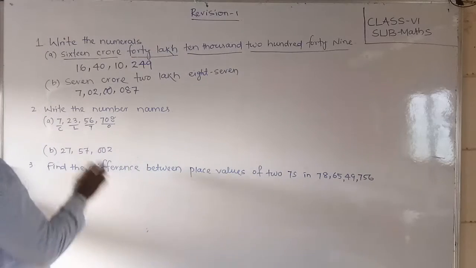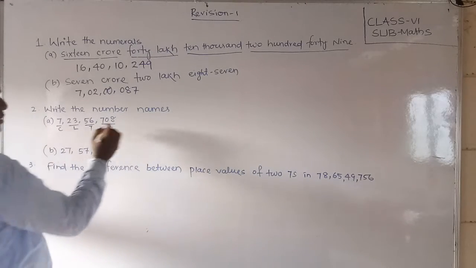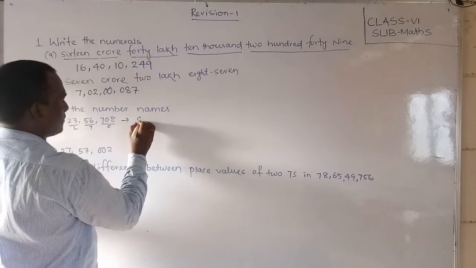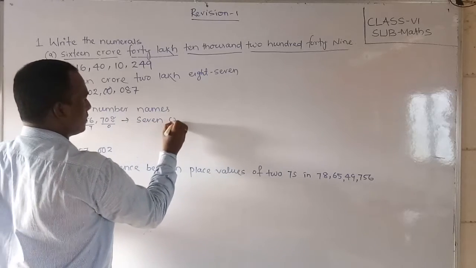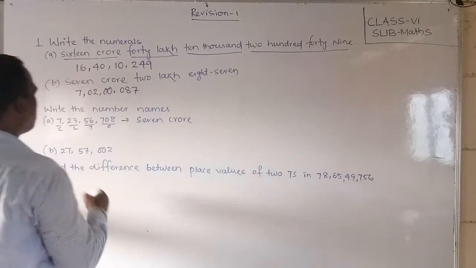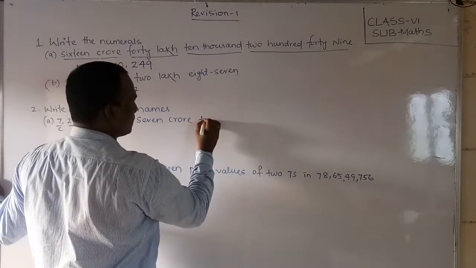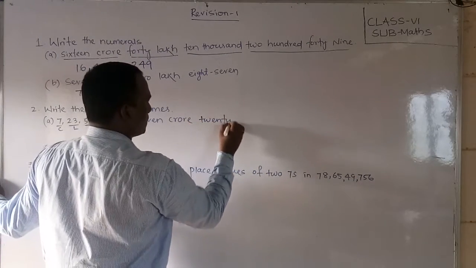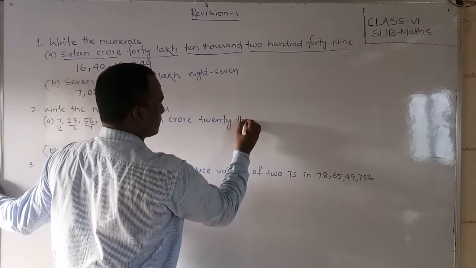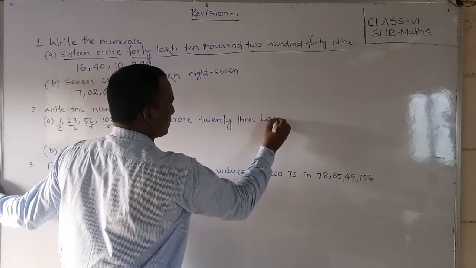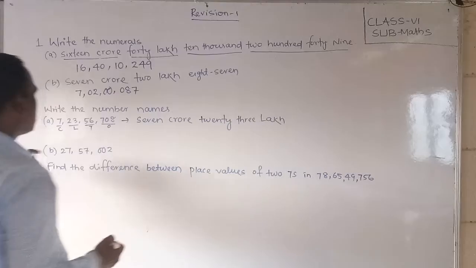that way. Okay, so now crore place 7 is there, so we can write 7 crore. Lakh place 23 there, so 23 lakh.